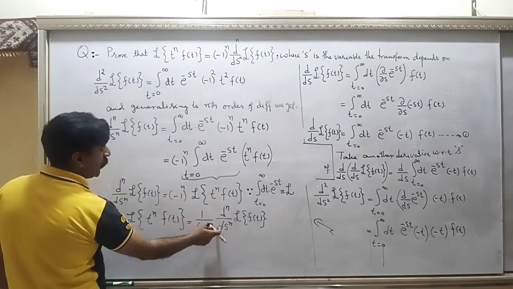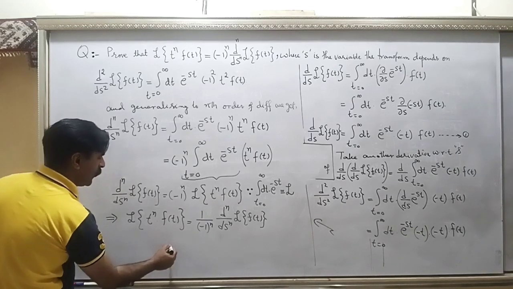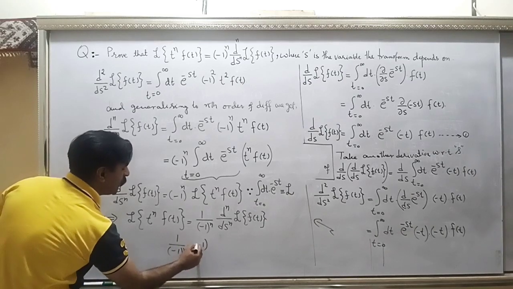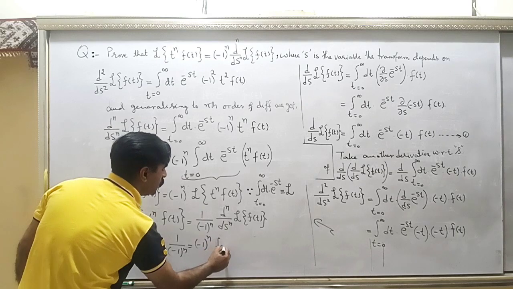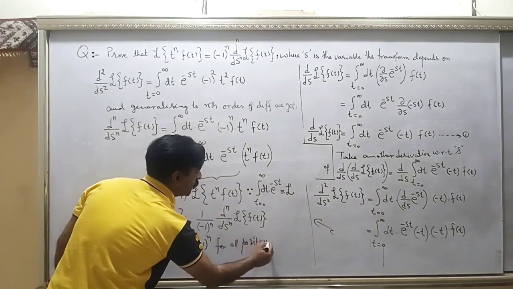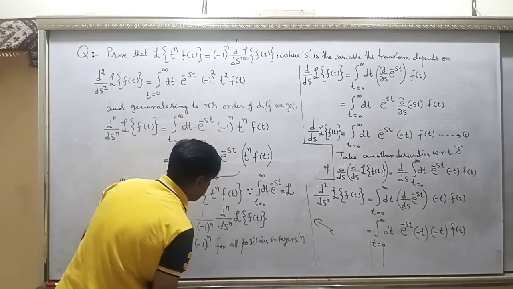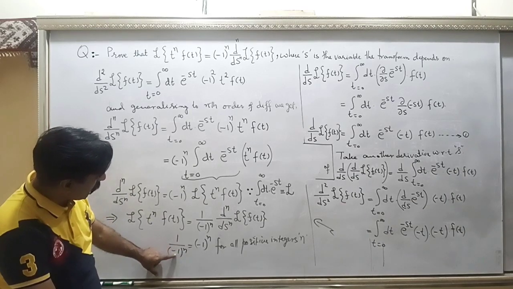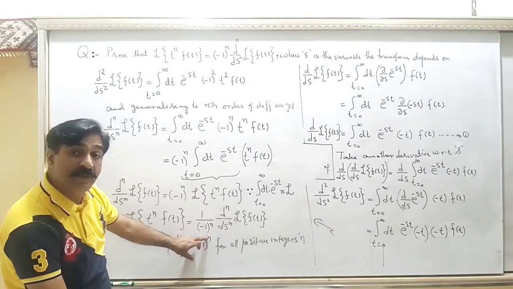Look, 1 over minus 1 to the power n is minus 1 to the power n for all positive integers n. If n is 1, then minus 1 to the power 1 is minus 1, and 1 over minus 1 is minus 1.